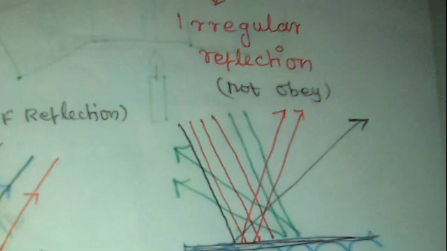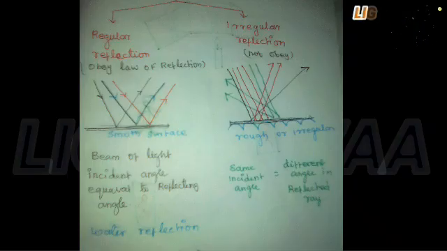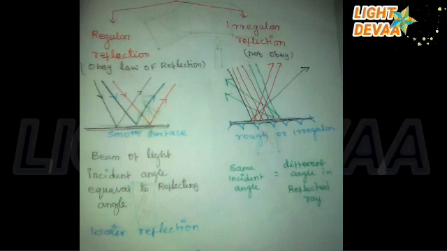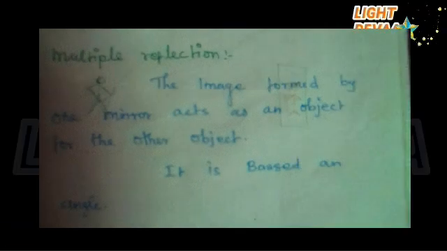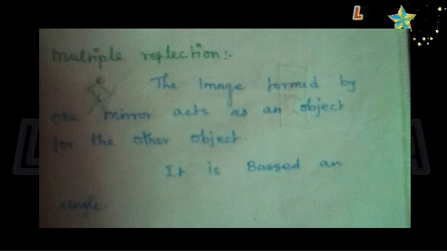Next topic, multiple reflections. The number of images formed depends on the angle of inclination of the mirrors. If the angle between the two mirrors is a factor of 360 degrees, then the total number of reflections is finite. If theta is the angle of inclination of the plane mirrors, the number of images formed is equal to 360 degrees divided by theta, minus 1. As you decrease this angle, the number of images formed increases. When the mirrors are parallel to each other, the number of images formed becomes infinite.